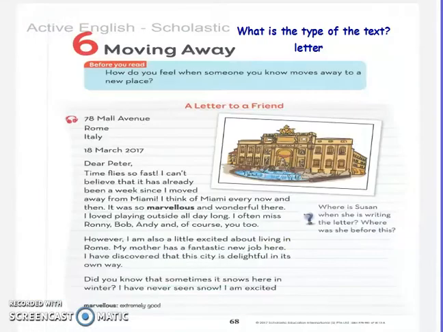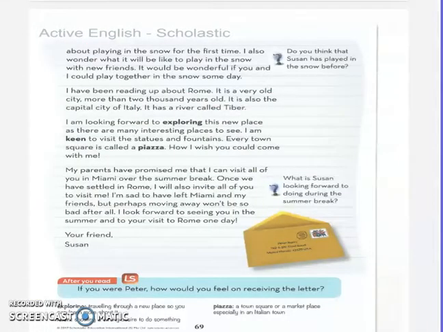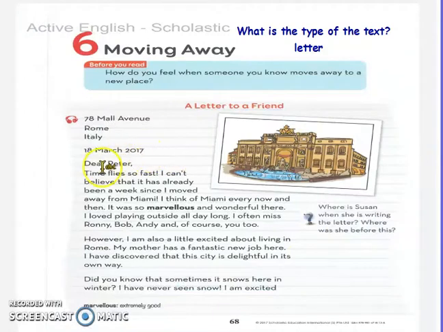Okay, my students, can you tell me from pages 68 and 69 who wrote this letter? Excellent. The writer of the letter is Susan. كاتبة الرسالة هي Susan. To whom? To her friend Peter. Susan wrote this letter to her friend Peter.